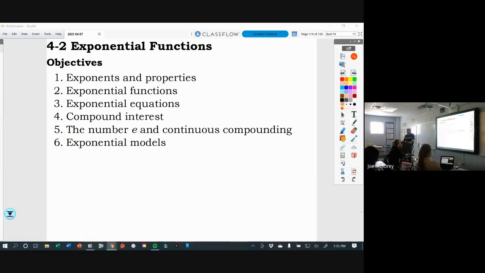Do y'all remember what the graphs of these look like? What does an exponential function do? What happens when something grows exponentially? Or what happens when you have exponential decay? It goes down at a higher rate at first.